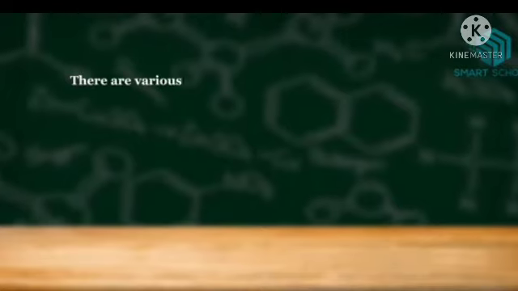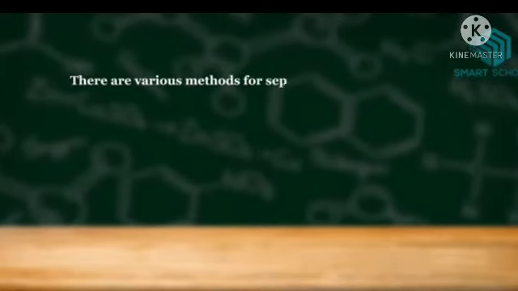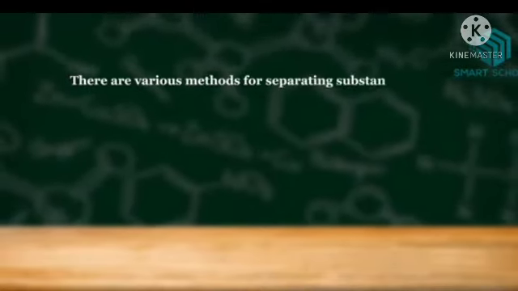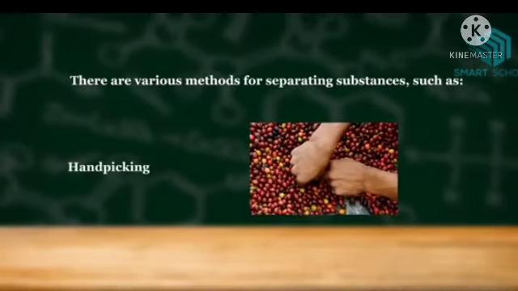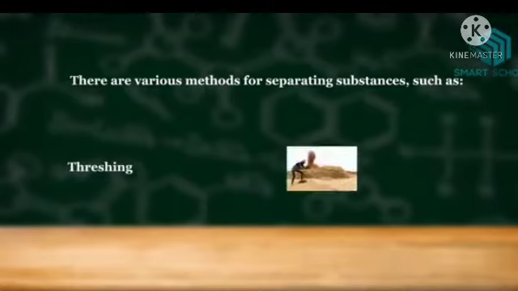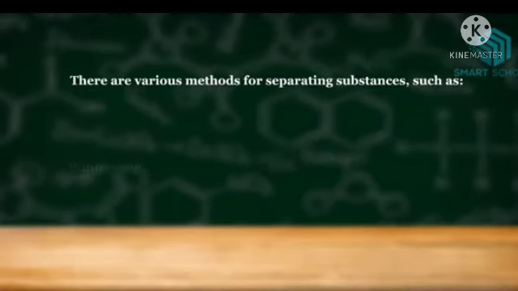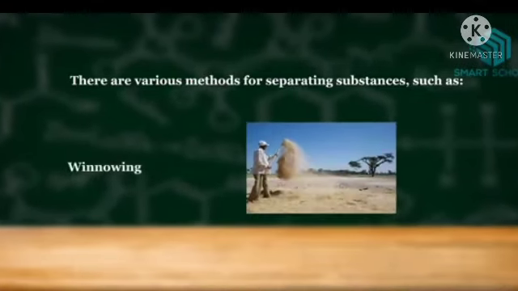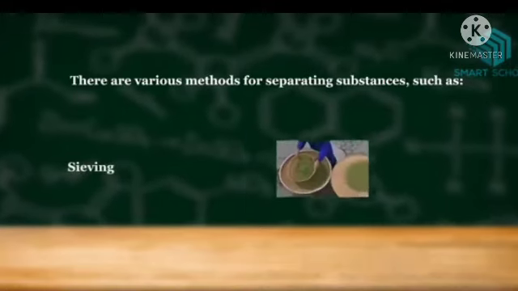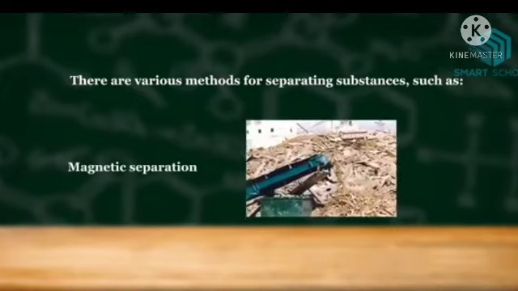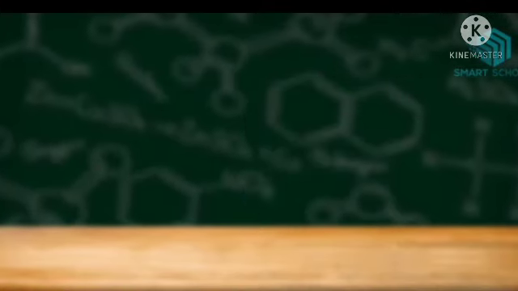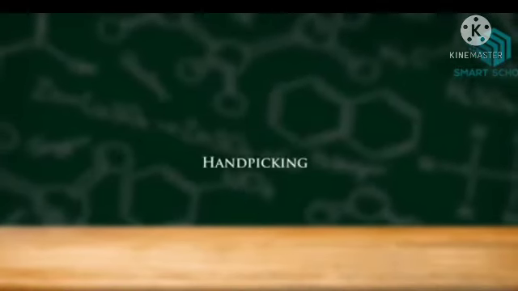There are various methods for separating substances, such as hand picking, threshing, winnowing, sieving, and magnetic separation. Hand picking.